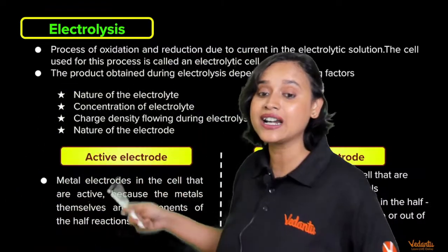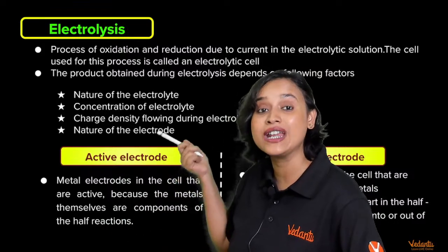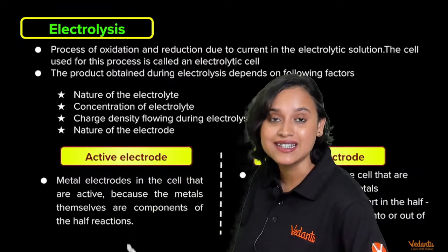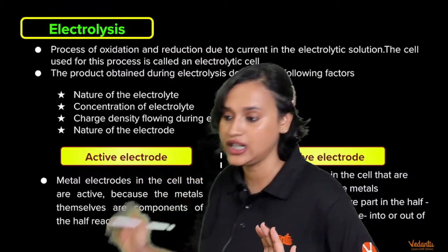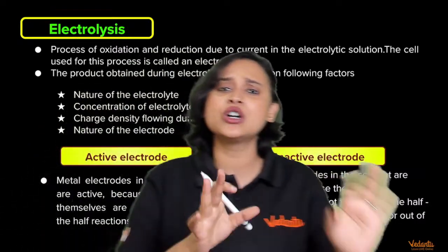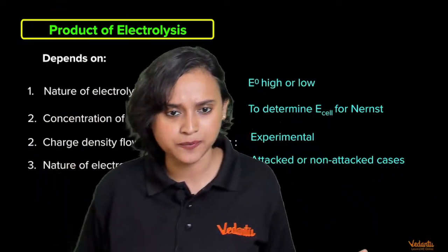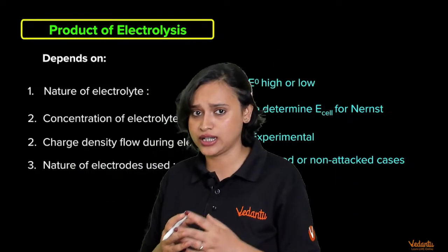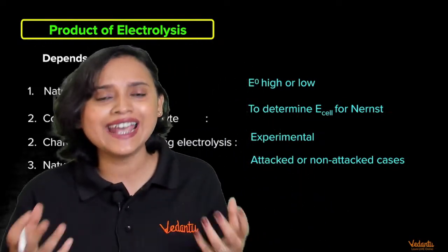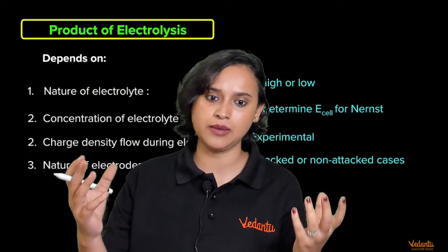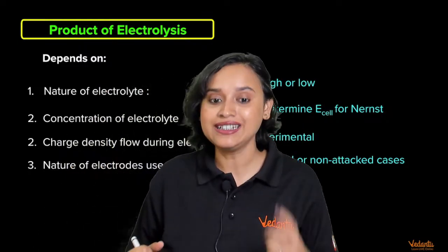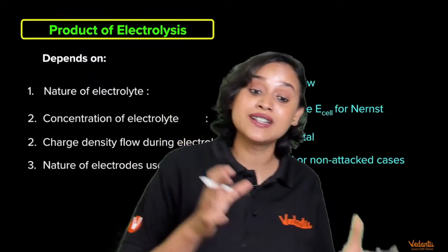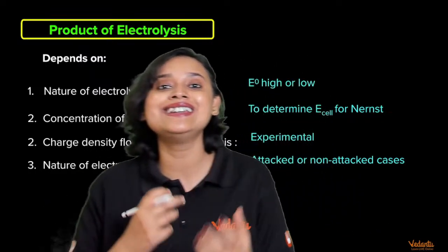But if you have an active electrode, that means the metal electrode itself takes part in the electrolysis, then we call that an active electrode, everybody. And that is exactly what is written in your NCERT as well. Alright, everybody, the product of electrolysis. So what is the product of electrolysis? For example, if you take NaCl, there will be Na+ and Cl-. The product that you are getting will also depend on certain things: the nature of the material, what type of electrode you are taking, and the kinetics of the reaction.